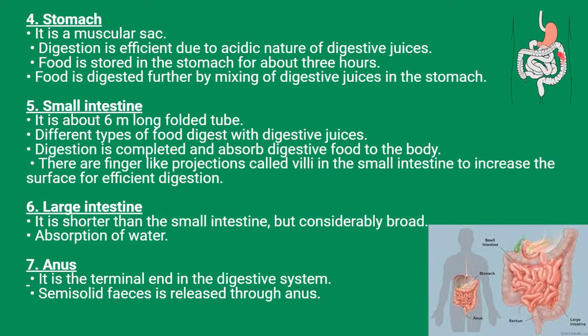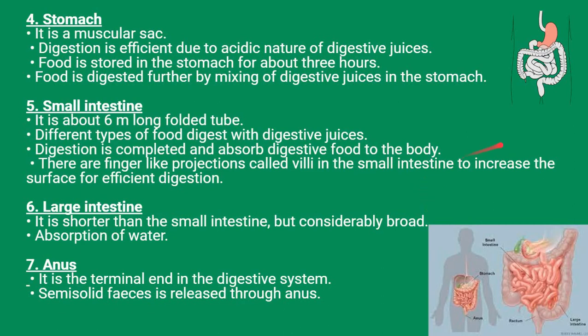And the small intestine is around 6 meters long and it's a folded tubular structure. And different types of food digestion with digestive juices takes place over here. Now digestion is completed and digested food is absorbed into the body while food passes through this small intestine. And here there are finger-like projections called villi in the small intestine to increase the surface for efficient absorption. So you all will be learning more about these when you come to your higher grades.